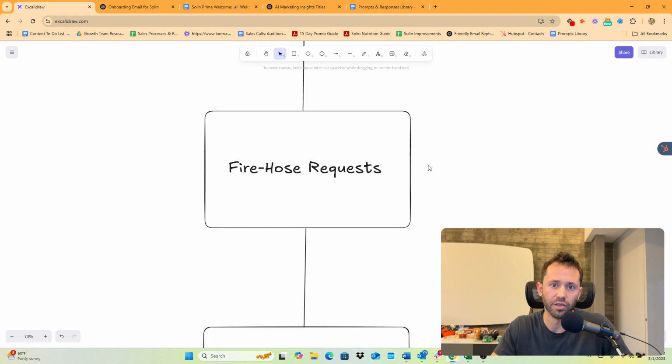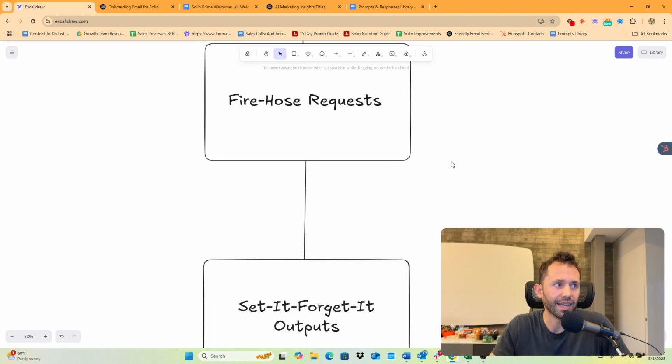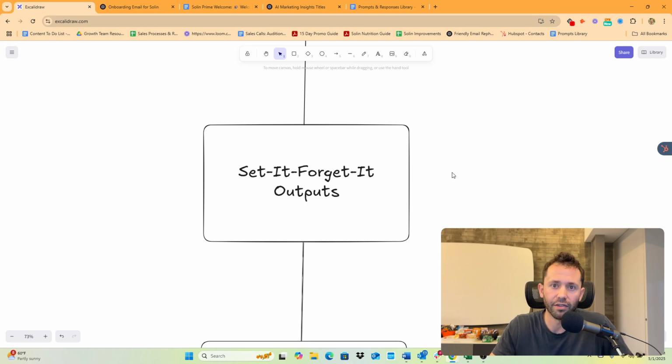Number 2 is fire hose requests, right? I used to do this. I used to say, hey, ChatGPT, I want 5 different email campaigns, one for this type of person, one for this type of person, one for this. No, start with one thing and then build off of that one thing. And again, I'll show you exactly what I mean by that in a second. And then number 3, set it and forget it outputs.